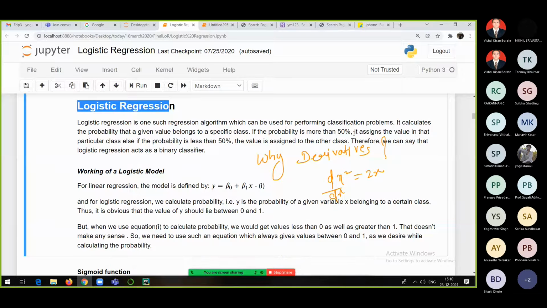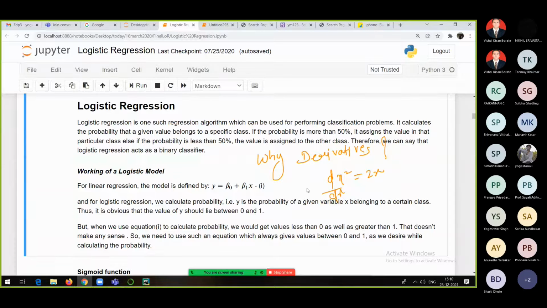Anyway, everyone, just see this. This is what I am asking. As I told you, logistic regression makes use of the concept of derivatives. So a simple question: what is the use of derivative? If you are not aware of it, I will talk about it. Why derivatives?